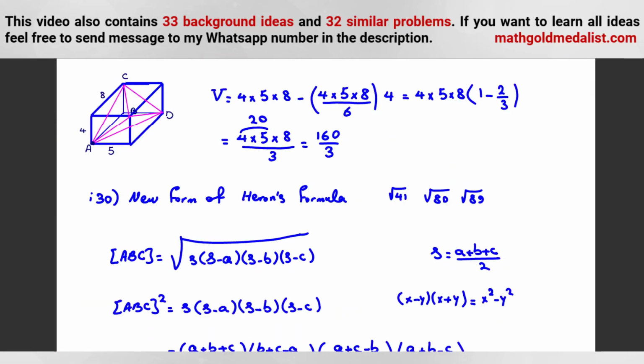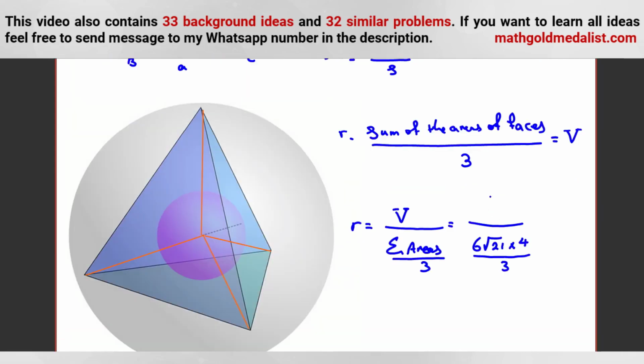Volume was what? 160 over 3. 160 over 3. Let's simplify as much as we can. 440. And with this one, 320. So it will be what? It will be 20 times 3 root 21.